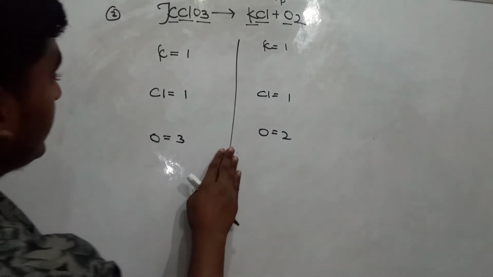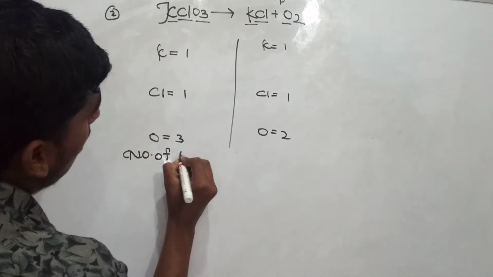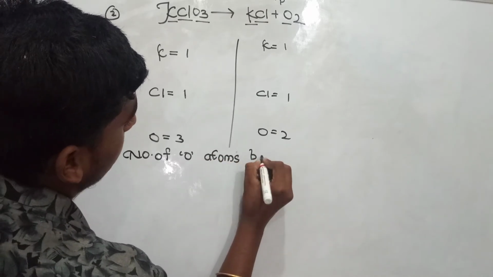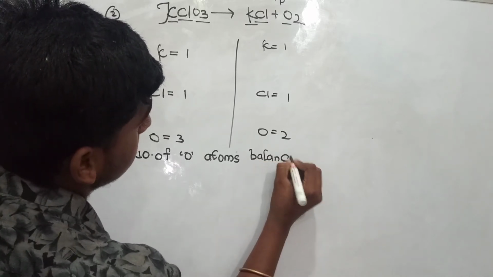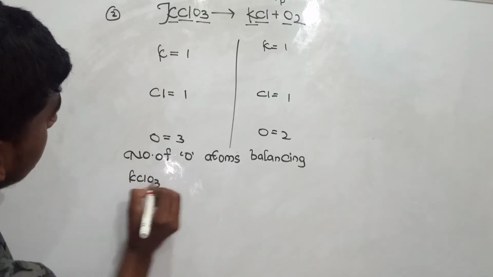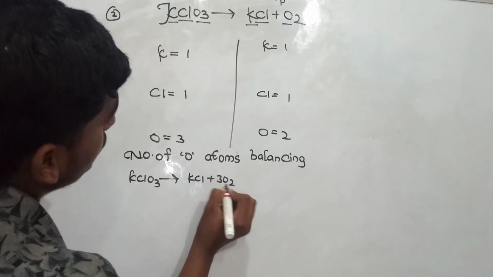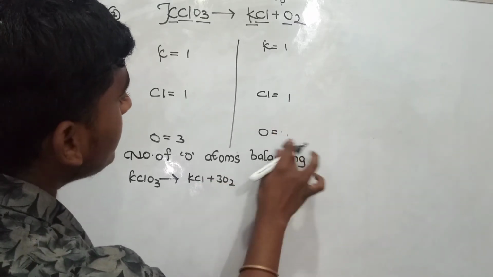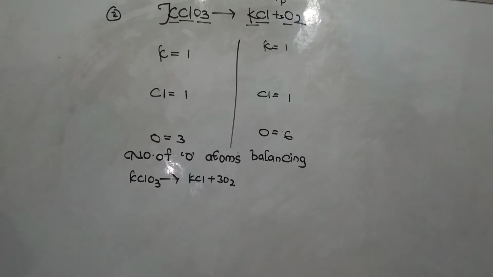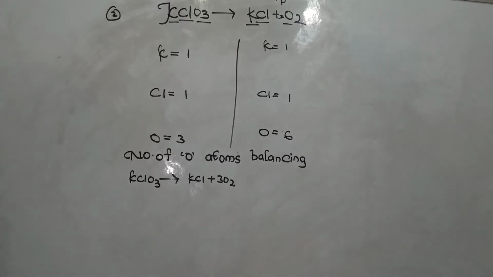So for that we have to write number of O atoms balancing: KClO3 gives rise to KCl plus 3O2. So by 3O2, 3 into 2, it becomes 6. Now here it has 6. Why is it 6? I just added 3 beside oxygen, so it becomes 6. Now here 6 and here 3. What's the problem now? Why is it a bigger number?